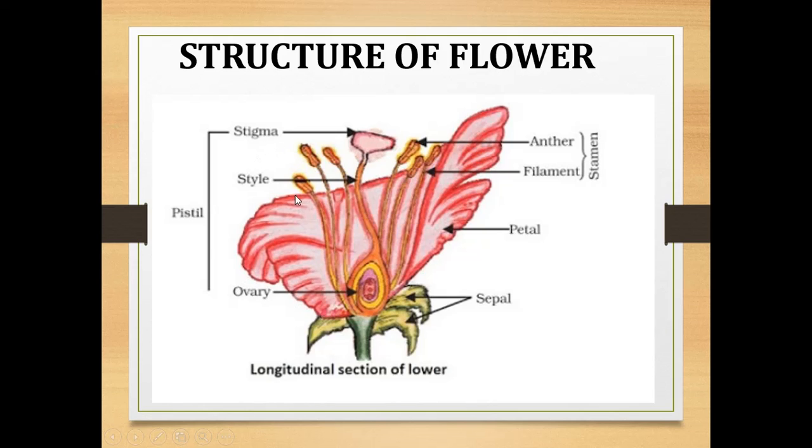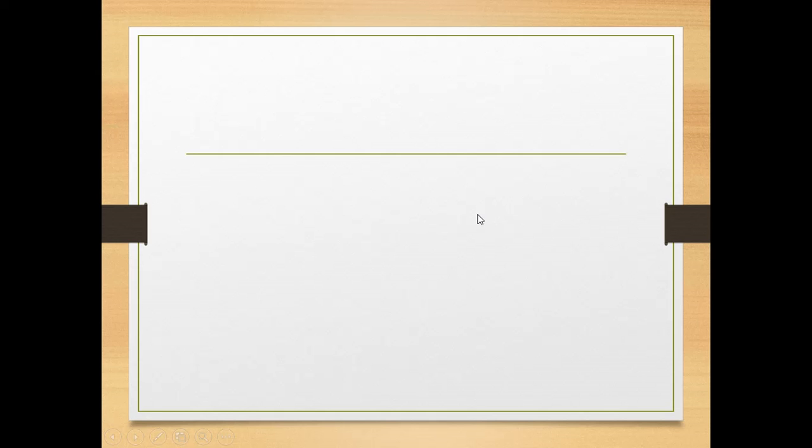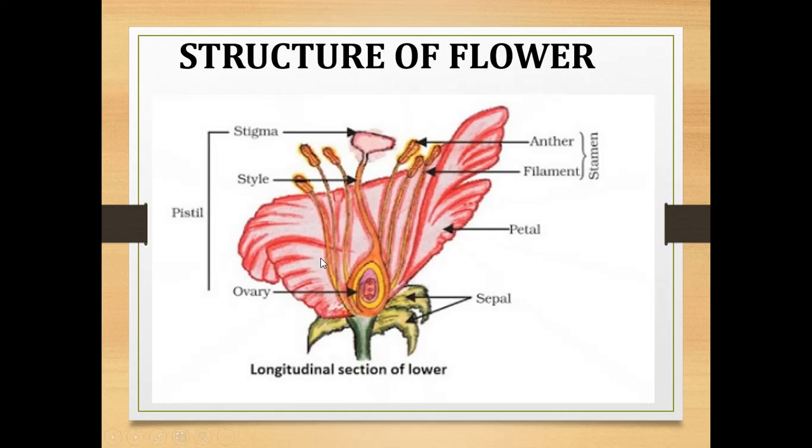So stigma, style and ovary are considered as the pistil. This is about the longitudinal section of a flower. The flower has four whorls. What are they? Sepal, petal, stamen and pistil.